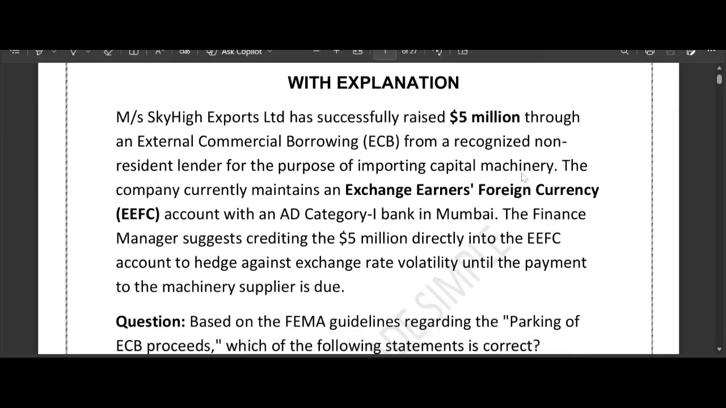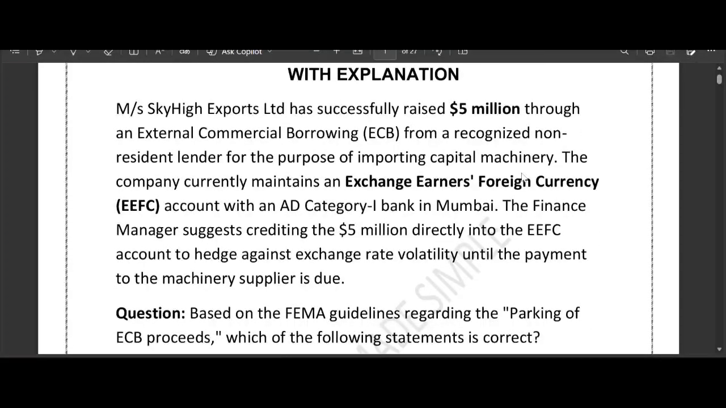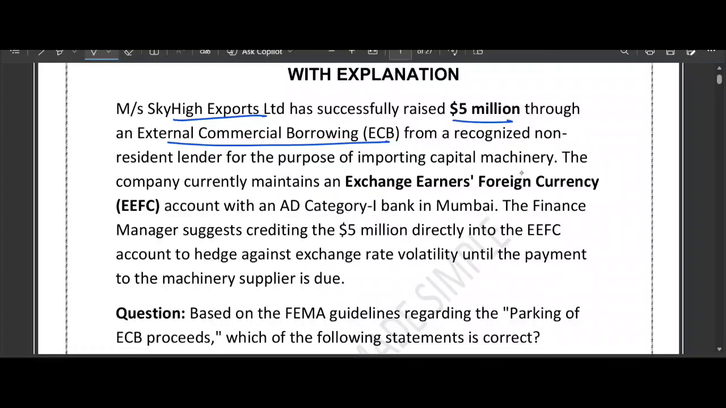This is the first question in the form of case studies which were asked. So Messrs Sky Height Export Limited, okay, they have taken $5 million through an external commercial borrowing, that's called ECB, from a foreign lender. You know it very well that ECB is a popular mechanism of raising fund. From where? From the foreign lender, isn't it? And the money is meant for importing capital machinery.